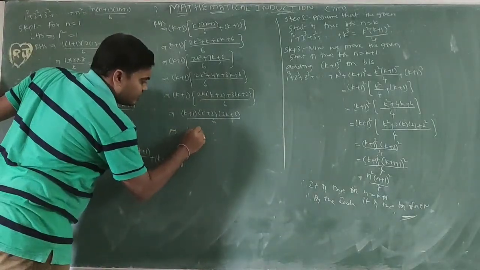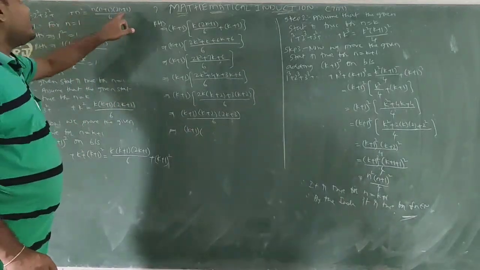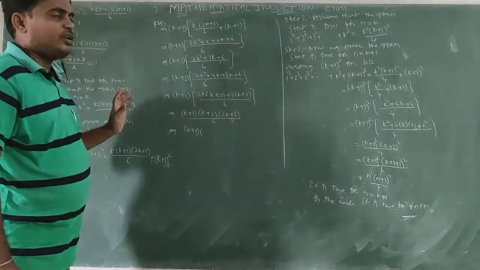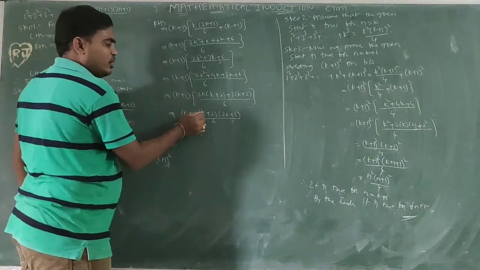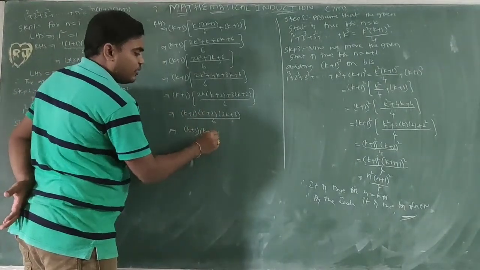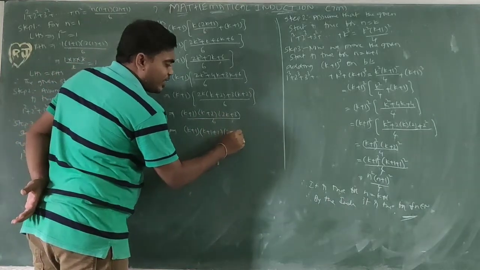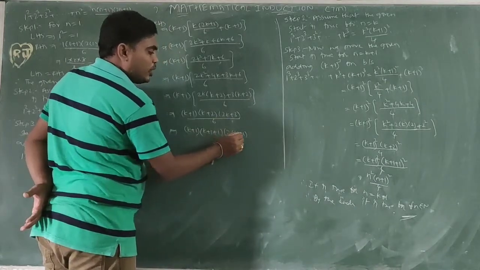So now first k plus 1 as it is. Here we are proving in terms of n. I want to prove all in terms of k plus 1. Wherever it is k, I want to write k plus 1. So already it is k plus 1. So this k I want to write k plus 1: k plus 2, 1 plus 1 is 2. Now here it is k, I want to write k plus 1. Now I want to balance: 2 into k, 2k, 2 into 1, 2.